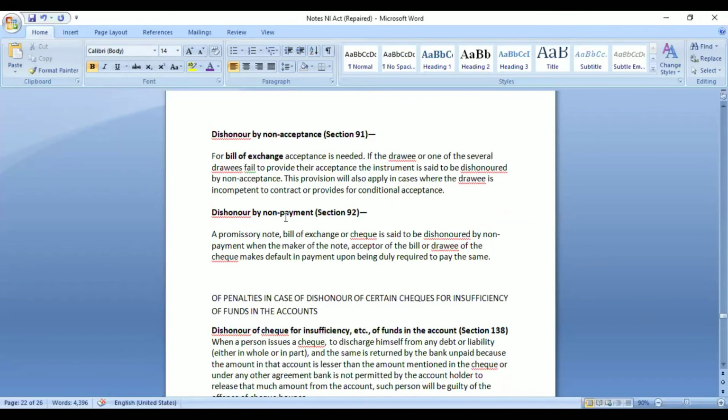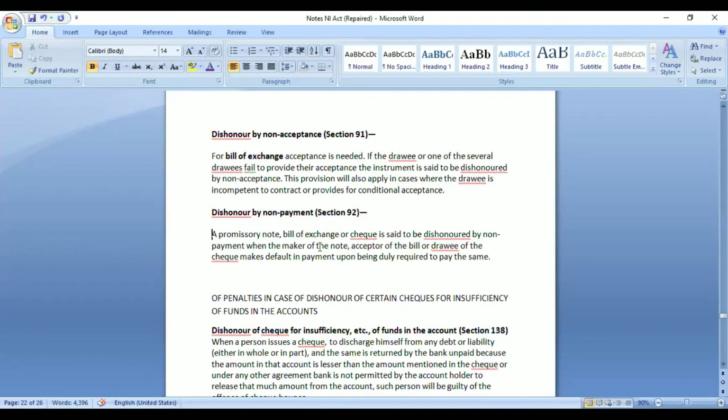It is dishonor by non-payment. Non-payment means when it was due or when the payment was demanded, in that case, the person did not make the payment. So it would be dishonor by non-payment. A promissory note, bills of exchange or check is said to be dishonored by non-payment where the maker of the note, acceptor of the bill or drawee of the check makes default in payment upon being duly required to pay the same. So it can be applicable for all the three different types of instruments.